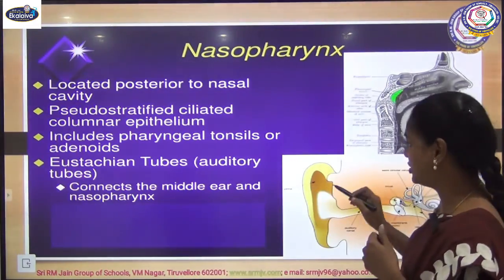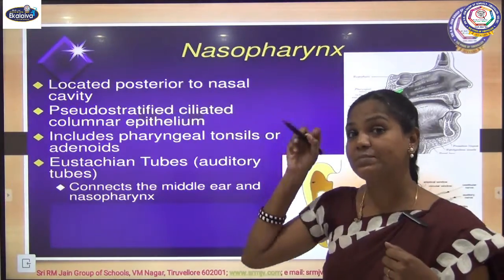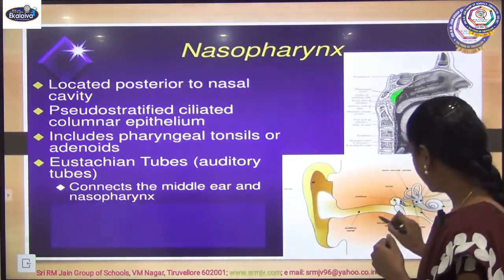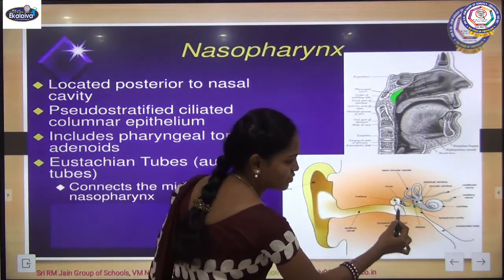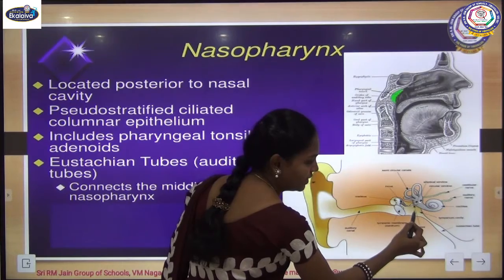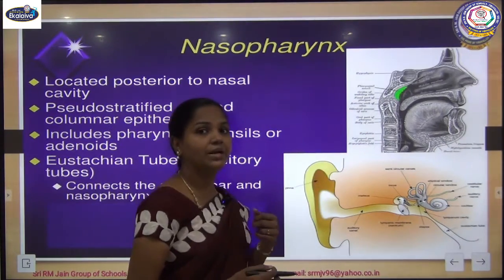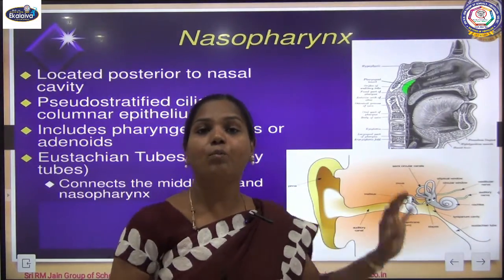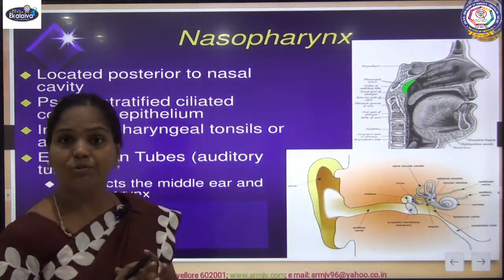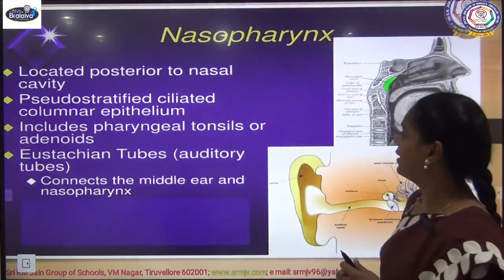What is that eustachian tube? We call it the auditory tube, which is present in the middle ear. In this picture you can see the middle ear, and the middle ear has a tubular structure. This tubular structure opens into the throat; it exactly opens into our nasopharynx. So this is about the importance of our nasopharynx.